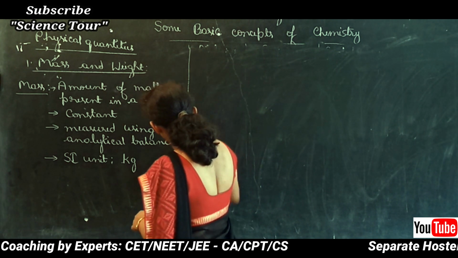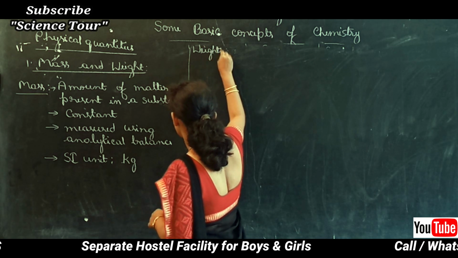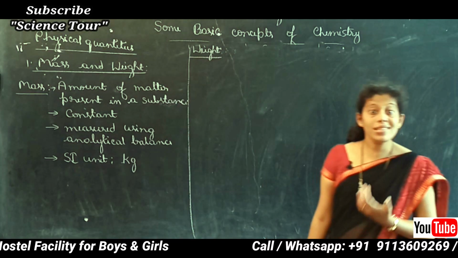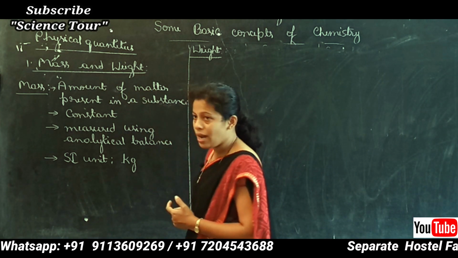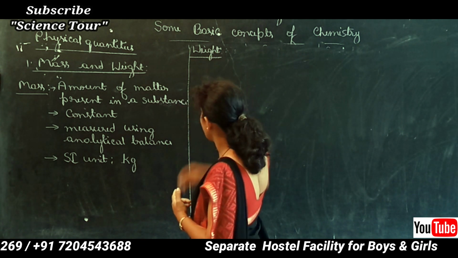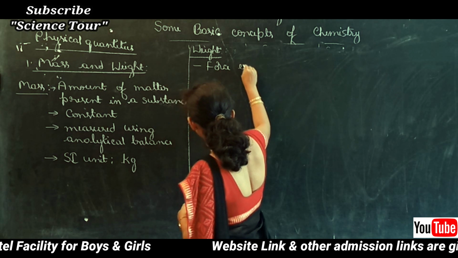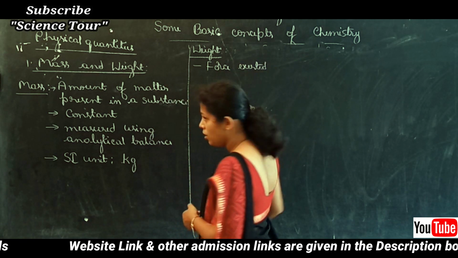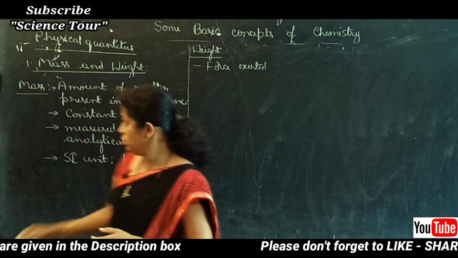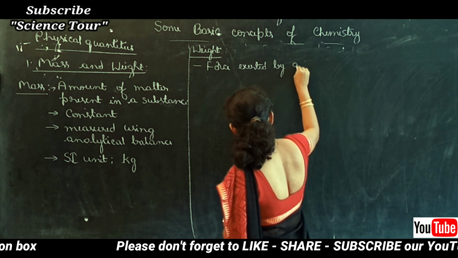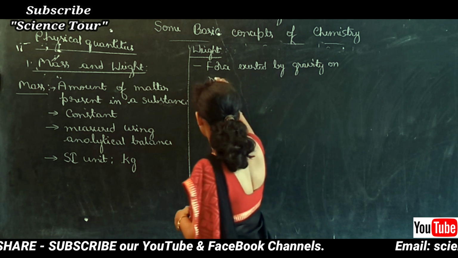Now what is meant by weight? Some of us think that mass and weight are the same. They are not. Mass is different from weight. What is mass? We already know: the amount of matter present in a substance. Then what is weight? It is a force exerted by gravity on matter. Force exerted by gravity on matter is called the weight.